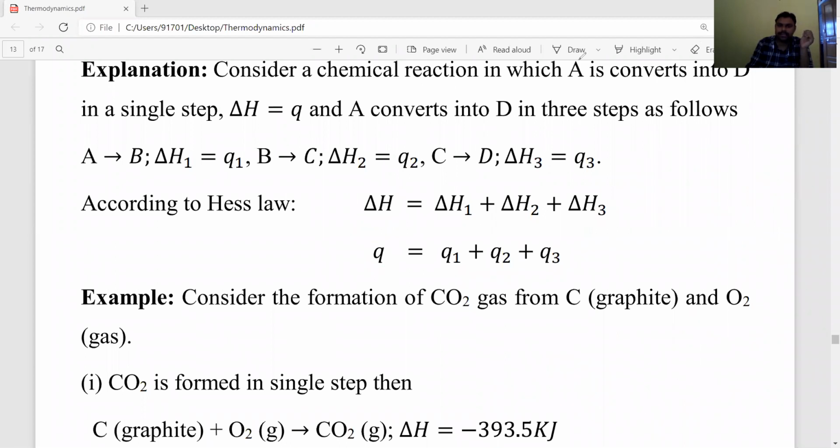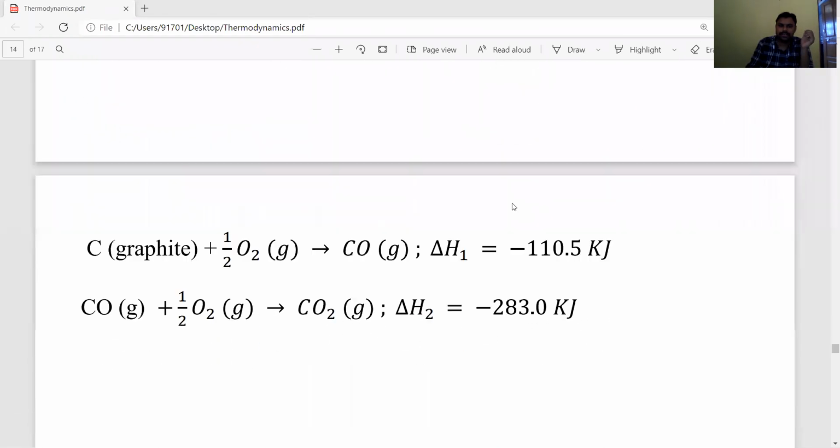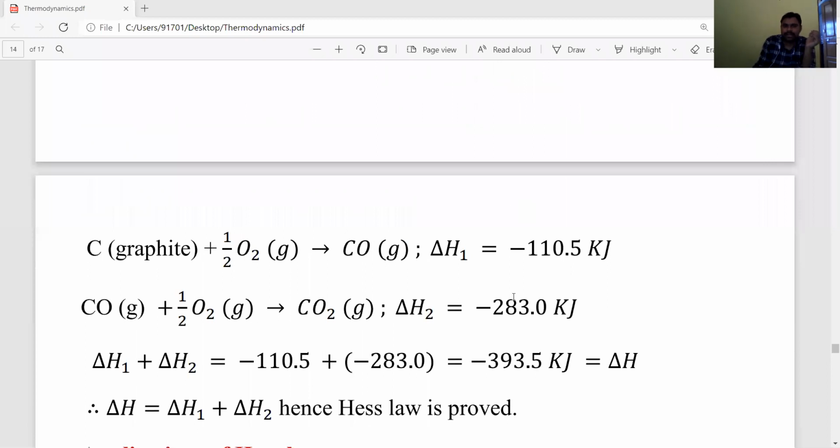For example, carbon dioxide. Graphite combined with oxygen is converted into CO2 gas in a single step. In that case, delta H is equal to minus 393.5 kilojoules. Heat energy is released. Now, it can also take place indirectly, not in a single step. Next, in several steps.